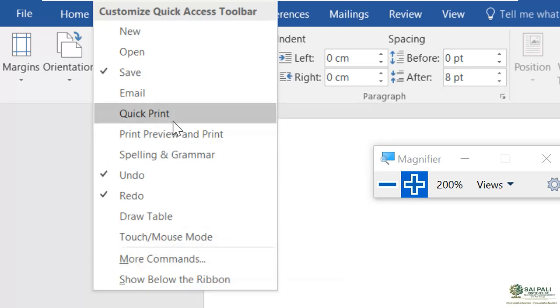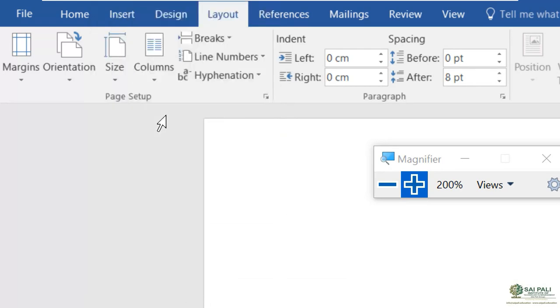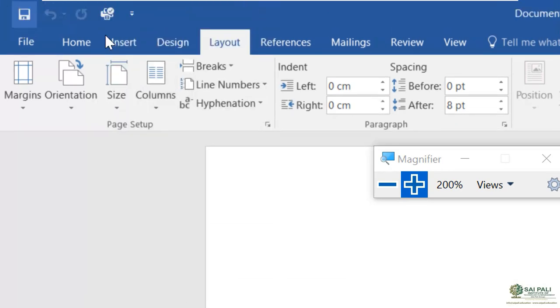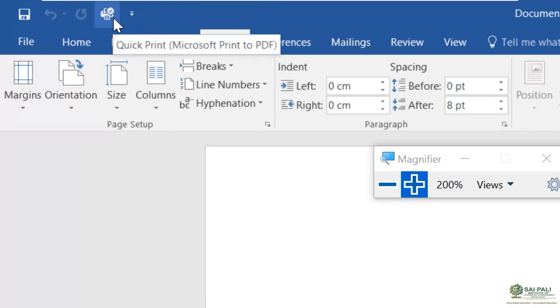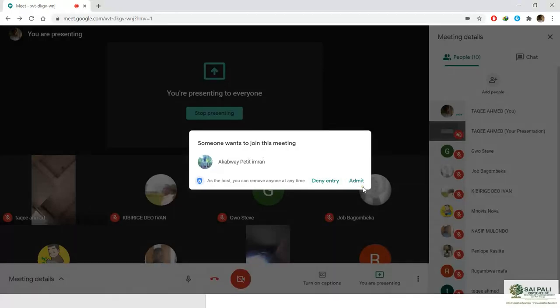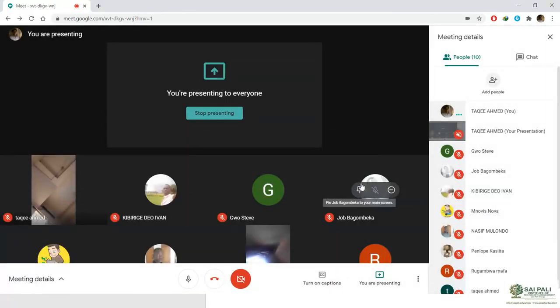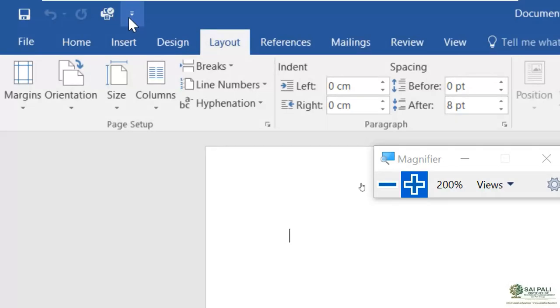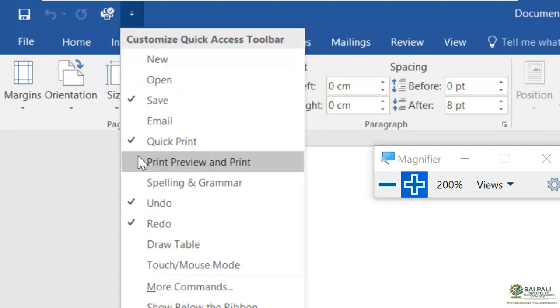For example, I want to add this quick print. So when I click on this, now I can see this quick print option available in the quick access toolbar. And if I want to remove this, then again I go there and you can see it is checked.